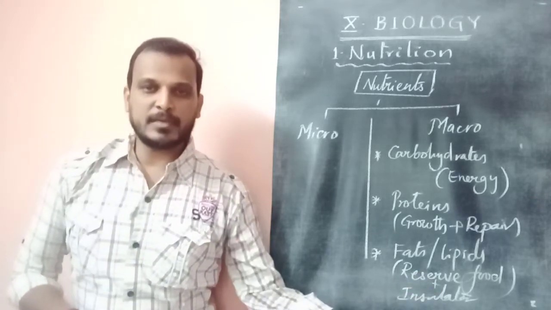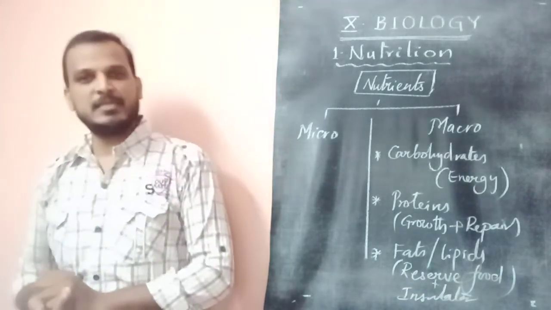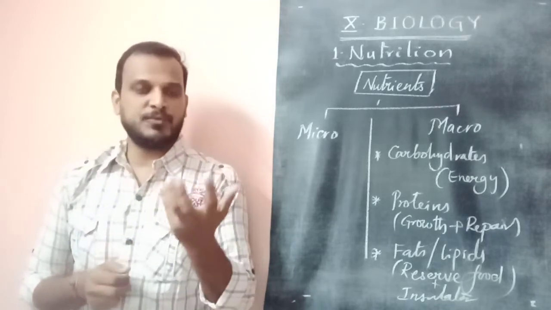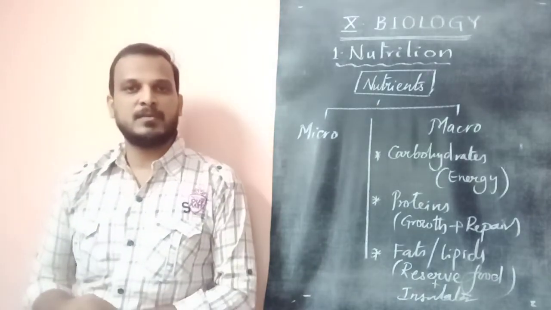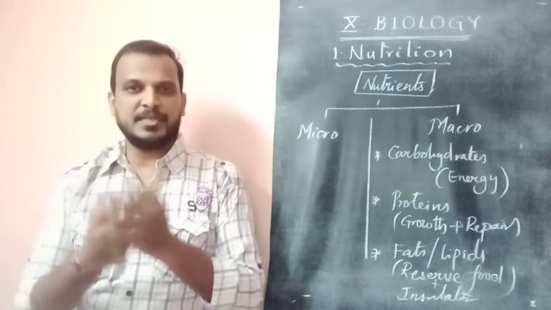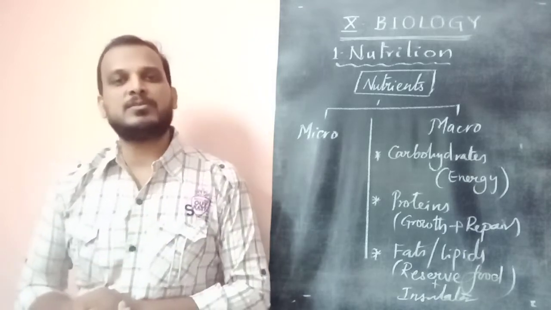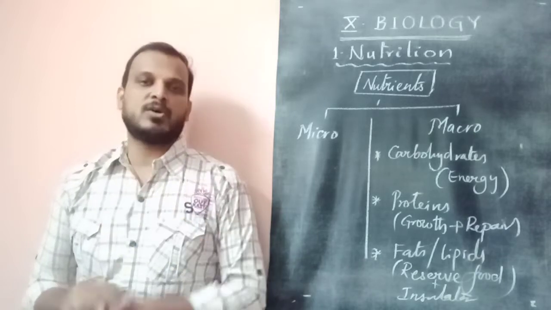And next, one more function is as an insulator. What is an insulator? Maintaining the temperature. We use flasks to maintain the temperature of tea or coffee. It has an insulator sheet inside which makes it maintain its temperature constant. In the same way, our body should maintain a constant temperature always.